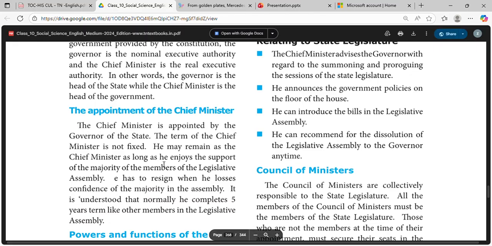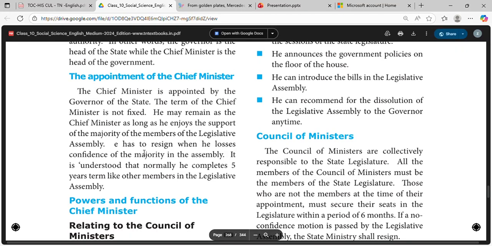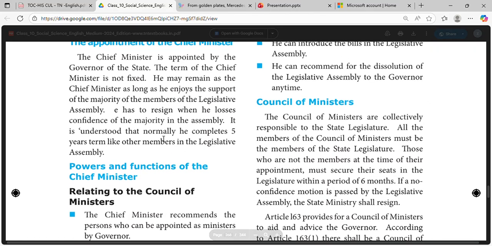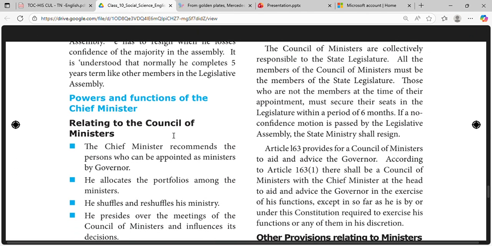He may remain as the chief minister as long as he enjoys the support of the majority of the members of the legislative assembly. He has to resign when he loses the confidence of the majority of the assembly. It is understood that normally he completes a 5 year term like other members in the legislative assembly.